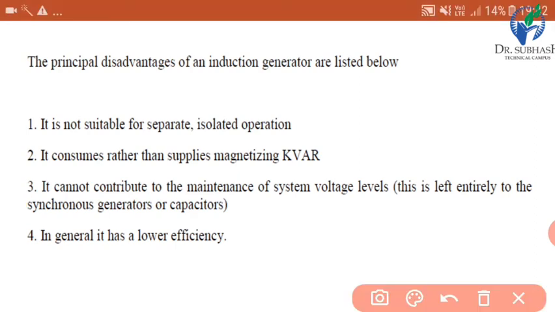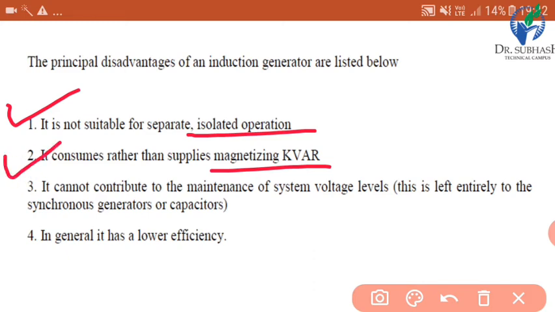Now the principal disadvantages of an induction generator. It is not suitable for separate or isolated operation. So we cannot use it for isolated operation. It consumes rather than supplies magnetizing kVAR. See, it consumes magnetizing kVAR. Actually, it should supply magnetizing kVAR. So this is the disadvantage for induction generator.